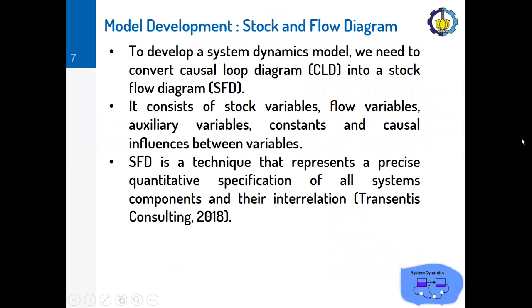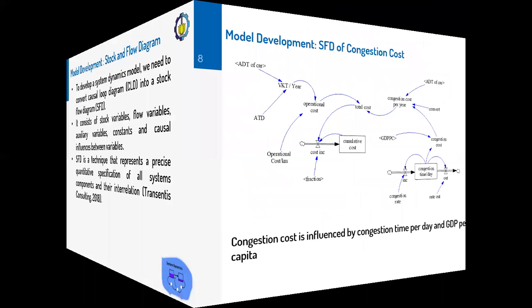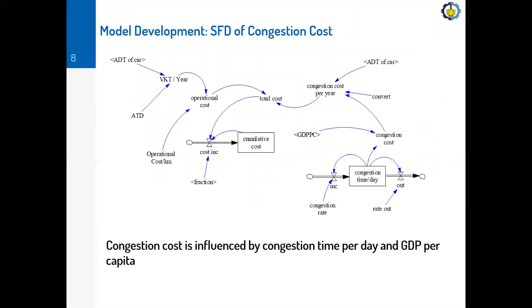To develop a system dynamic model, we need to convert causal loop diagram into a stock and flow diagram, or we call it SFD. It consists of stock variables, flow variables, auxiliary variables, constant and causal influences between variables. SFD is a technique that represents a precise quantitative specification of all systems components and their interrelation. And here is the SFD of congestion cost. As we can see from this SFD, congestion cost is influenced by congestion time per day and GDP per capita.